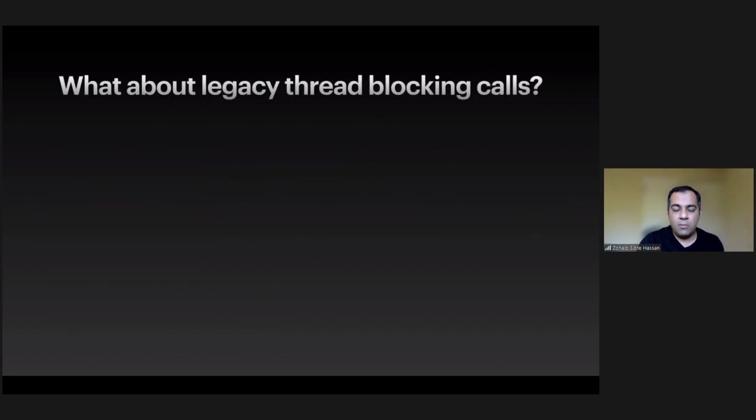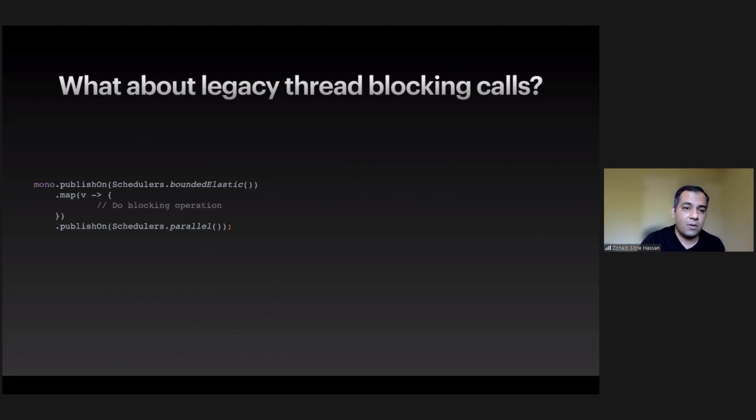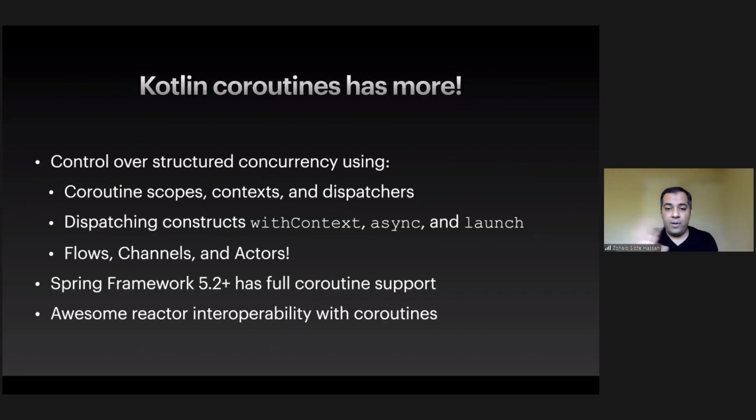But what about the legacy calls that are still thread blocking? Well, in case of mono, you can use bounded elastic and run your code on that. In case of Kotlin, it's pretty simple. You can just do with context, so publish on, so that you control everything in the middle, but with context, it looks like a simple body. There's more to it. I've barely scratched the surface of what Kotlin and coroutines can do. It has scopes, dispatchers, structured concurrency, flows, channels, actors.